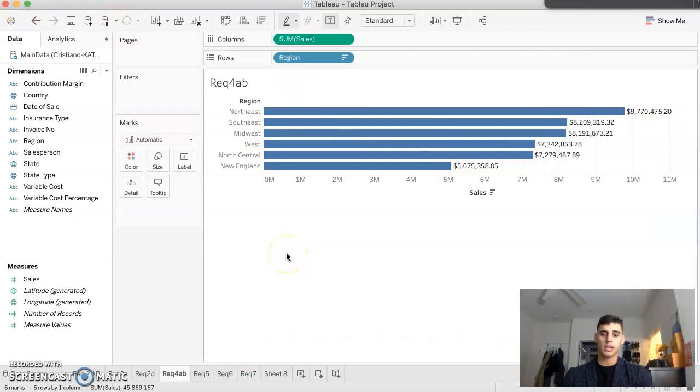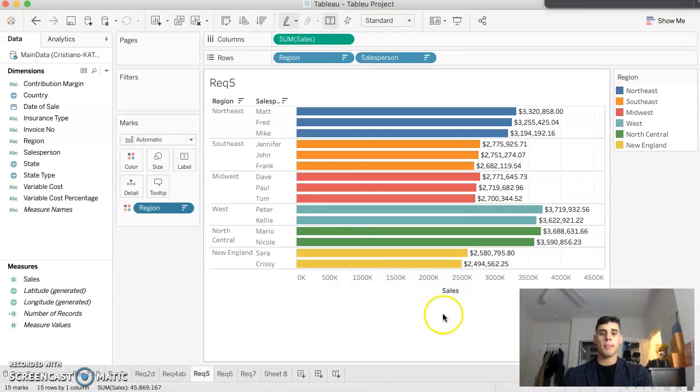I was able to see on requirements 4 and 5 something really cool. It was how shocking it was for me that the Northeast, the area with the highest amount of sales, doesn't have the salesperson with the highest sum of sales. We can see that in the West and North Central, the salespeople have higher sums, and what I could conclude is that in the Northeast, the market is bigger and has more money in it.